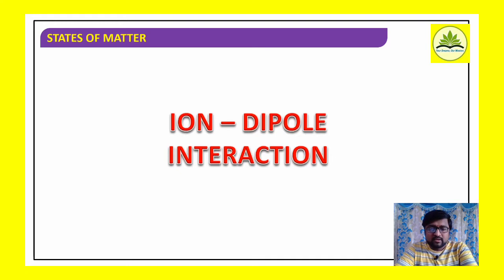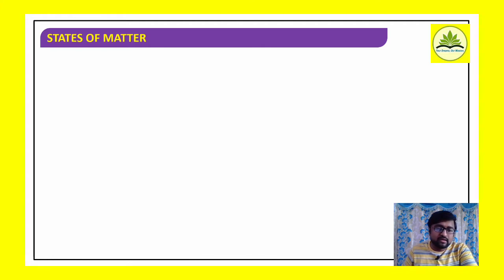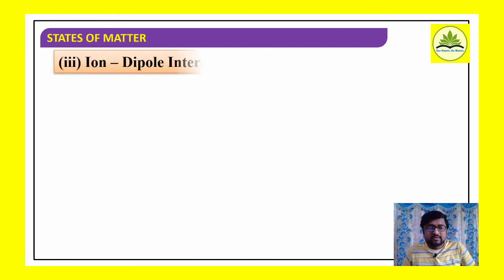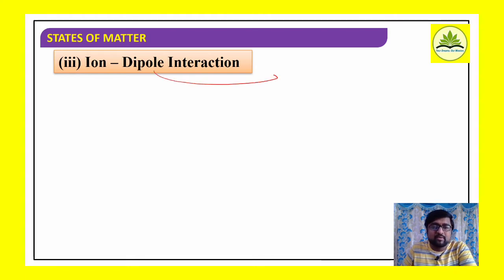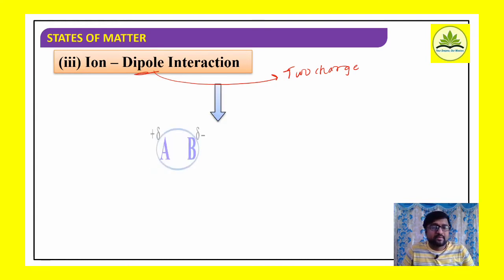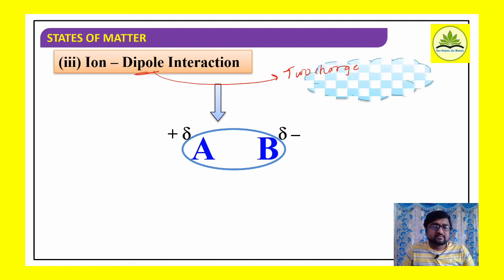To understand ion dipole interactions, we already know the meaning of dipole, right? A dipole carries two charges, positive and negative, so it is a dipole.